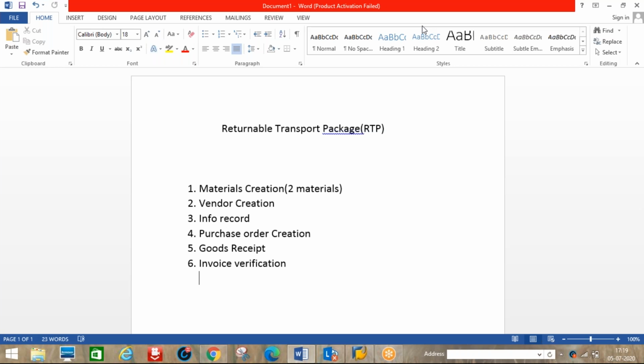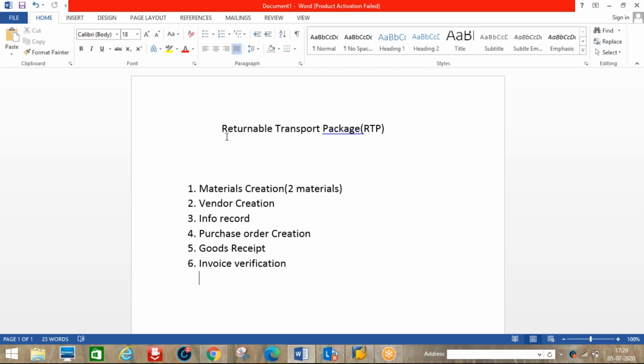After you use the gas, we need to send the empty cylinders back to the vendor. We need to return them. For that returning purpose, we need to use this returnable transport package. Another example is water cans. In our office also, drinking water cans are supplied.